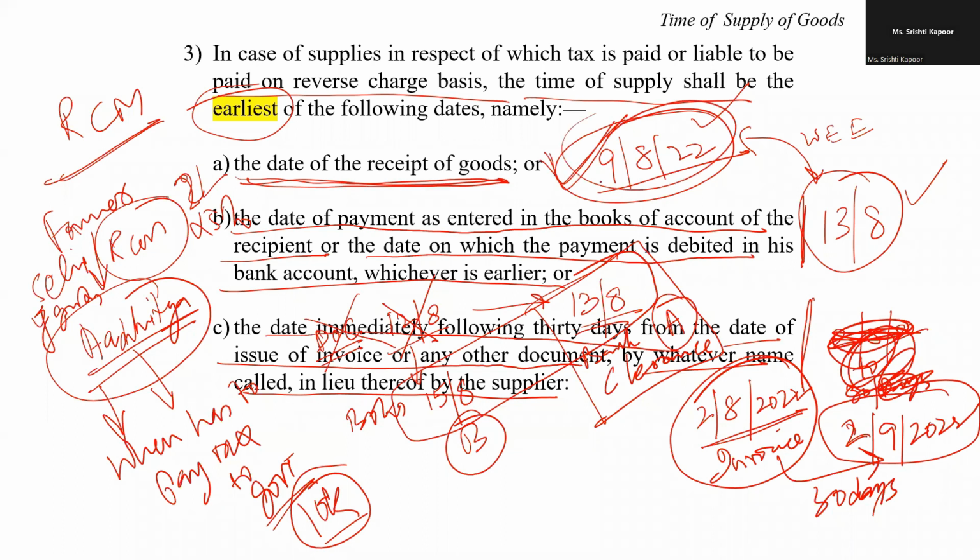And based on this date, I have to pay this tax on the 20th of September, 2022. My liability to pay the tax will accrue on the 9th of August in this particular case. So, my dear friend, this is the way that we need to learn.